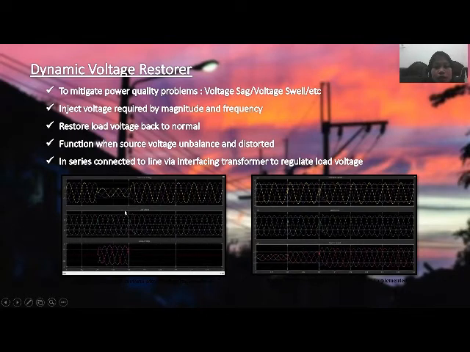We can see in the figure that when the DVR is connected to the power system, at the load voltage, where the voltage had been reduced earlier, it came back to normal because of the voltage injection produced by the DVR. Same goes for the load current. In the load current waveform, we can see the current came back to normal, where there is injection current from the DVR.